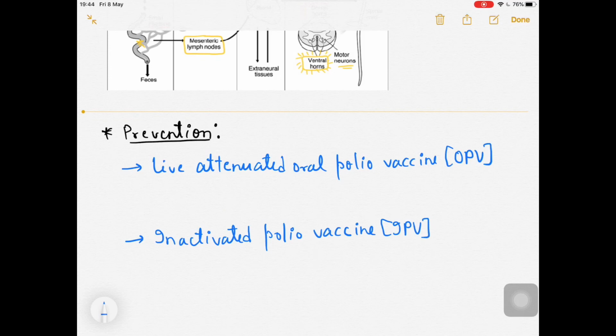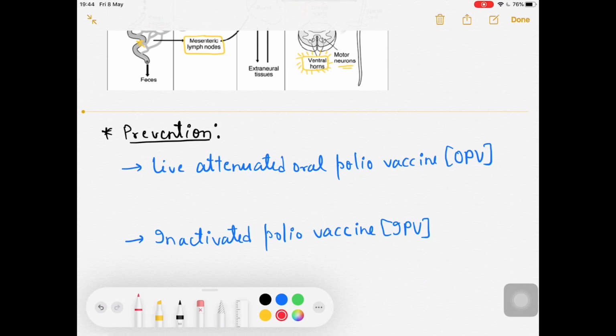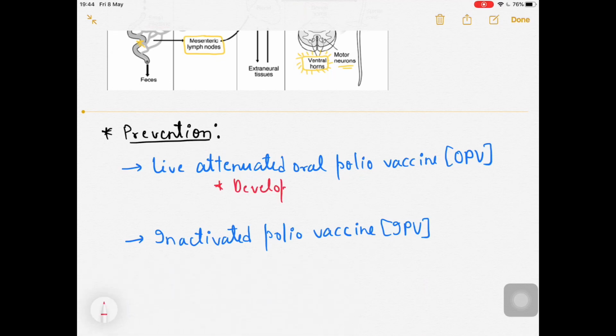So this live attenuated vaccine was developed by Sabin, and this inactivated polio vaccine was developed by Jonas Salk.